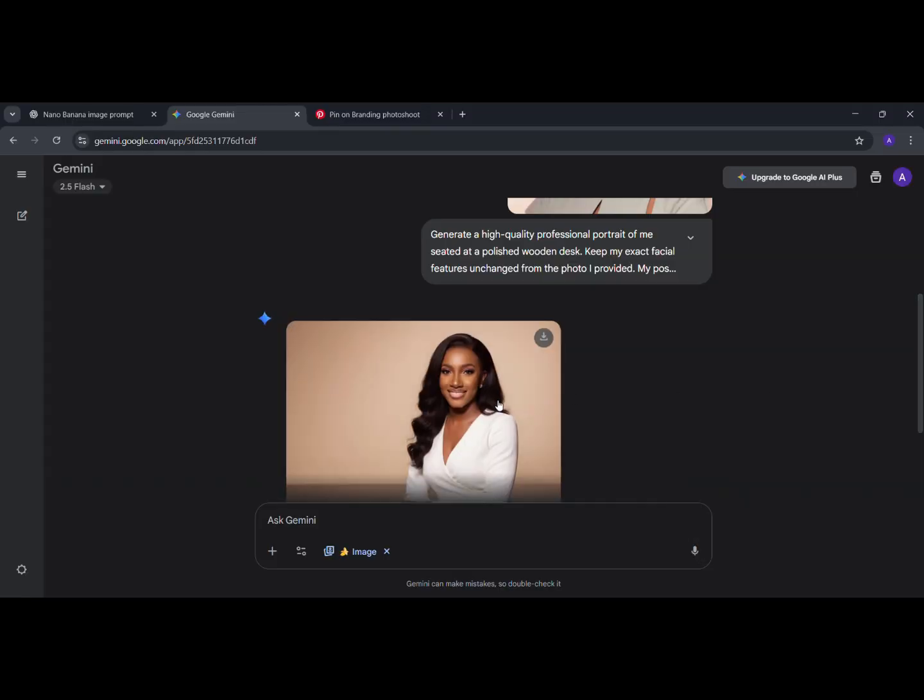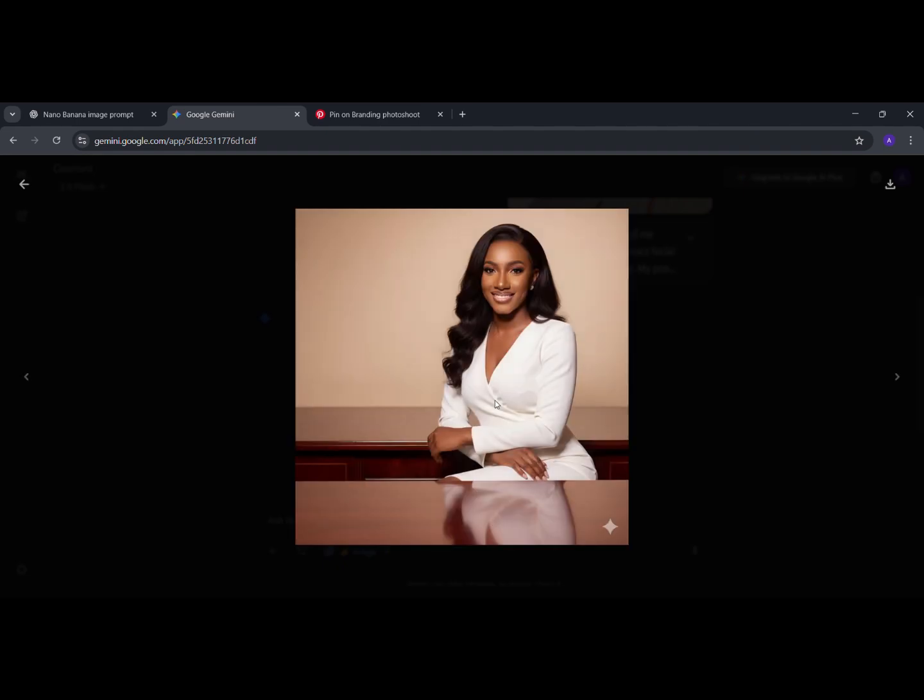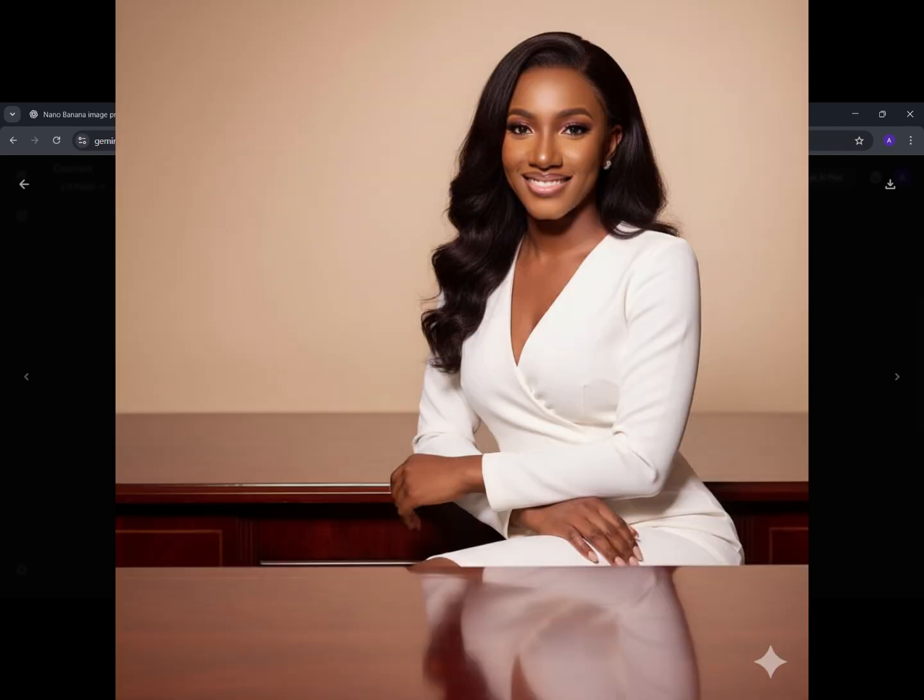Alright, let's check on the image. Wow! Guys, this is what we have. Amazing, right? You know the first image was without accessories and I asked it to add accessories. And this is the final look.